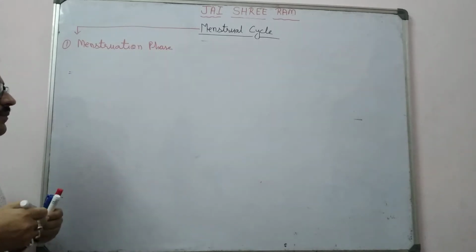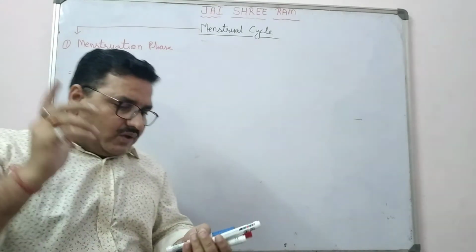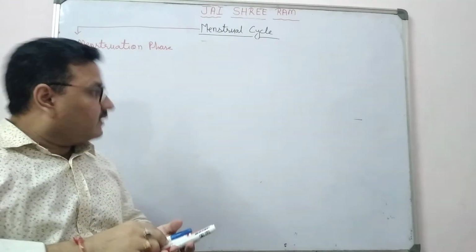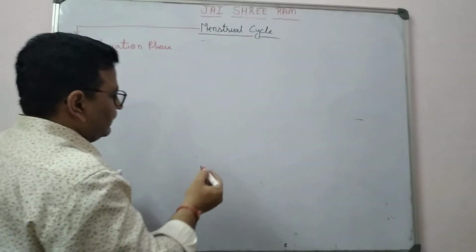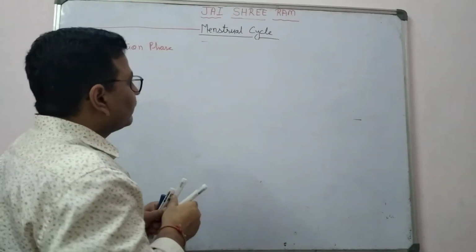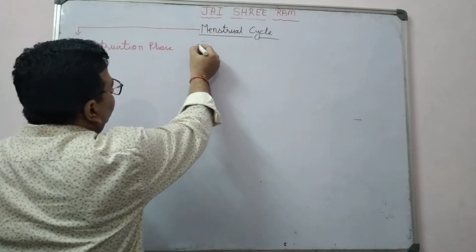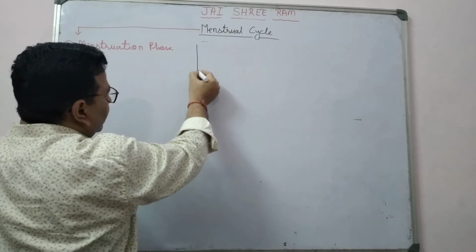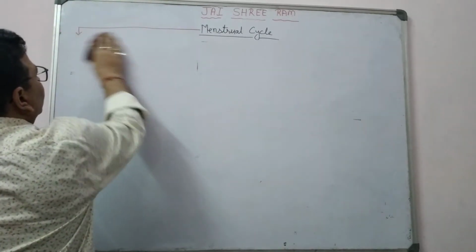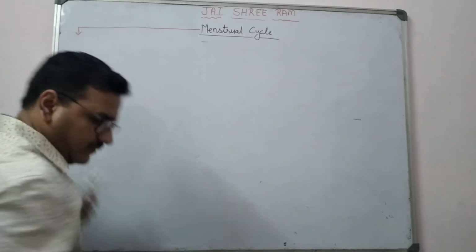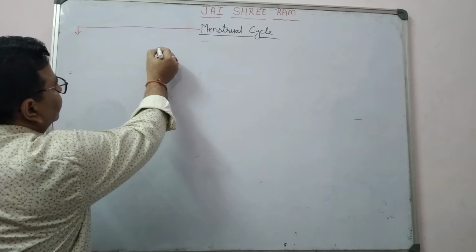What happens in the menstruation phase? First, we have to see the diagram of the menstrual cycle.